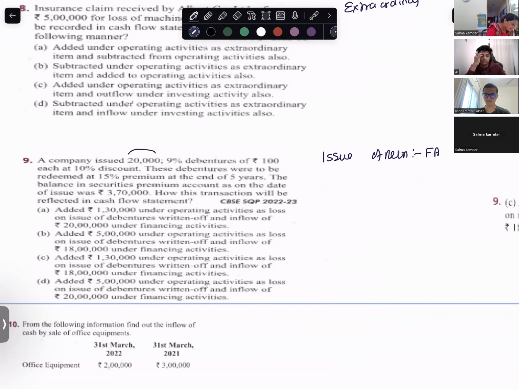I have issued 20,000 9% debentures. That means there will be interest on debentures. Interest on debentures is which activity? Interest paid, tax paid. Which activity? Operating activity.